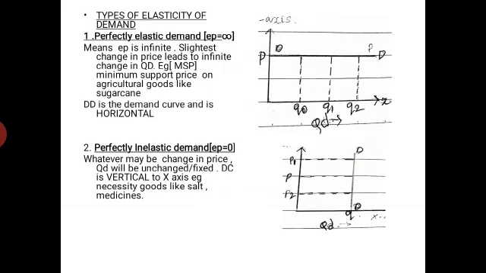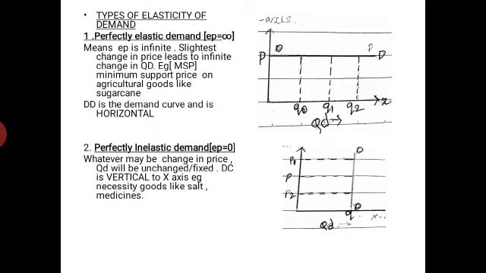In the last session, we had begun with the types of elasticity of demand and also had discussed the first two elasticities. Let's begin with it again. In total there are 5 types of elasticities of demand. First one, perfectly elastic demand, that is EP, price elasticity, is equal to infinity. That is, EP is infinite, slightest change in the price leads to infinite or unlimited change in quantity demanded.